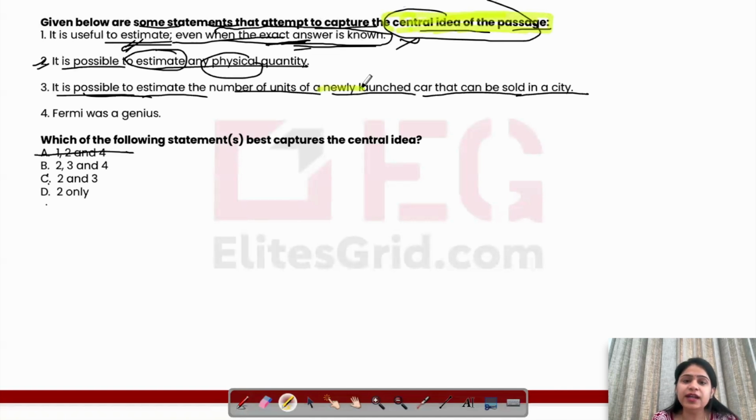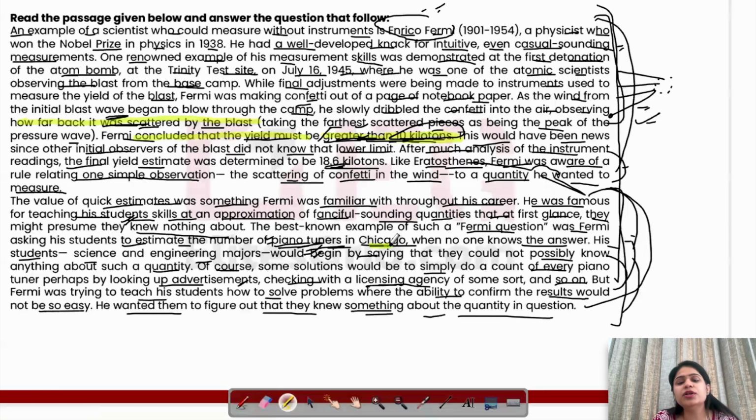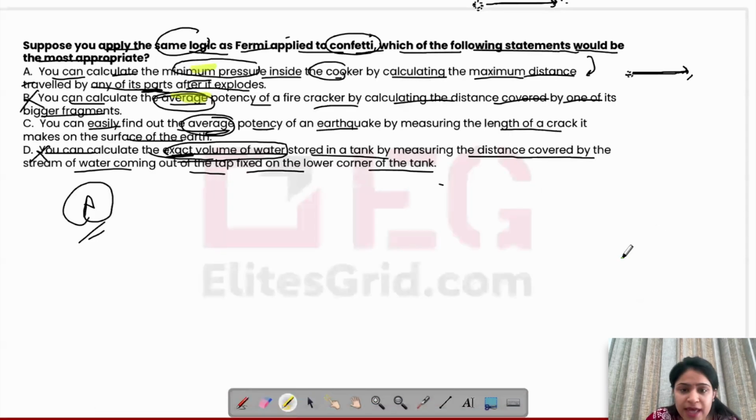The central idea is not how many cars can be calculated. If they gave us the piano tuners example, it was to show it as an example for the core thing. The core thing is that we can estimate. We can calculate estimates of various things. And then, as an example of that, this thing was given. This is not the main thing of the passage.